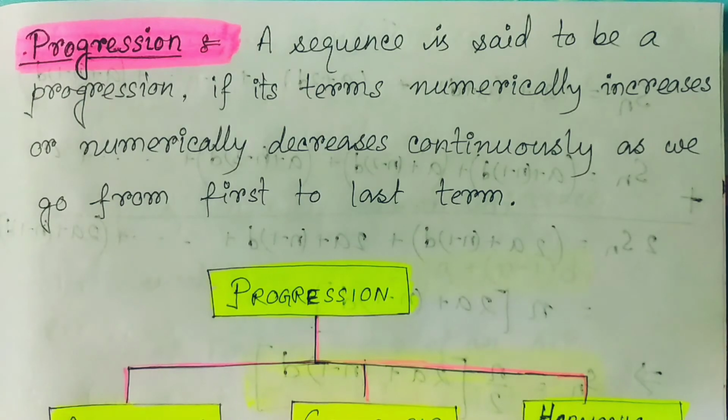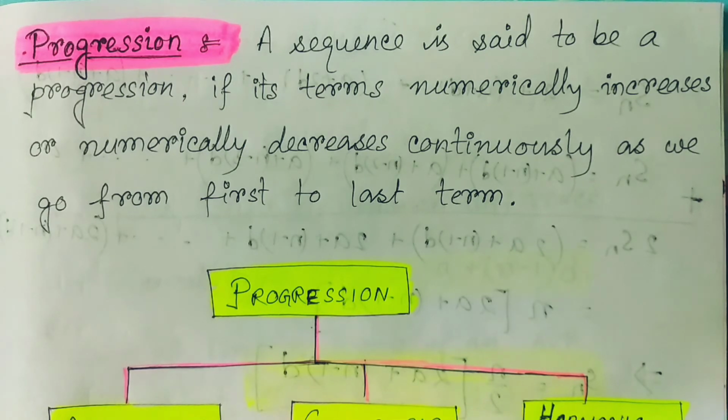In the finite sequence, there are some specific patterns or specific types of sequences called progressive sequences. So what is progression? That we should know at first. A sequence is said to be a progression if its terms numerically increase or numerically decrease continuously as we go from the first to the last term. So this is the progression. That means either the terms are gradually increasing or gradually decreasing.